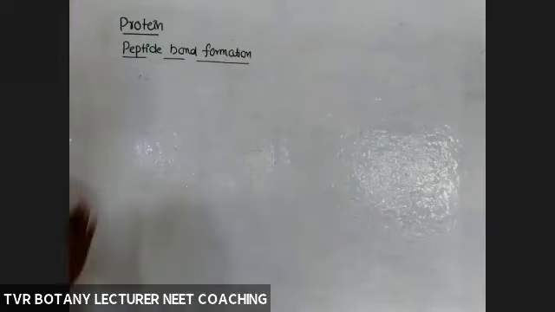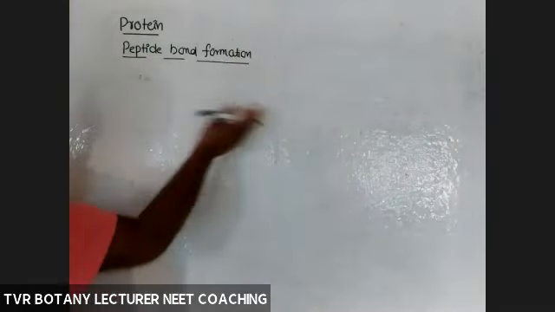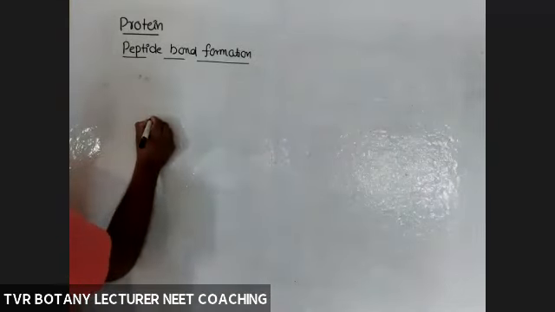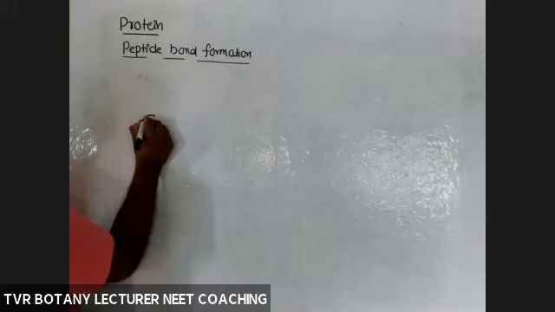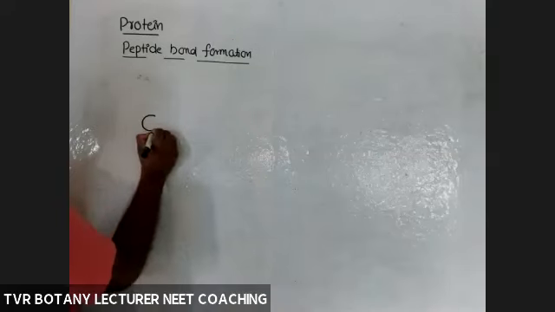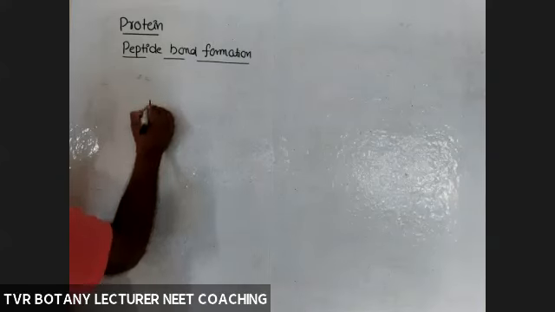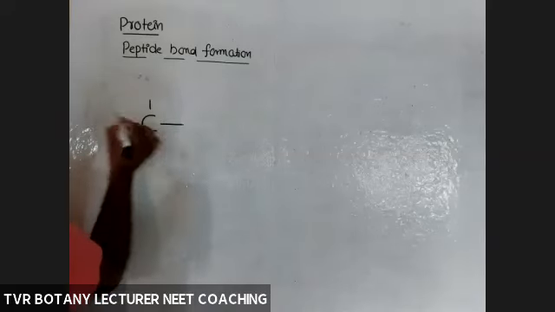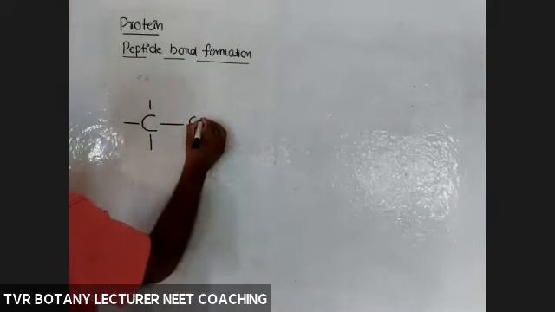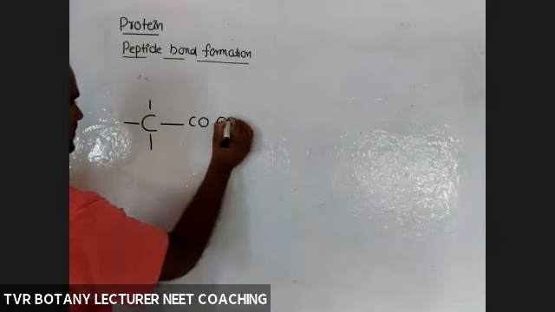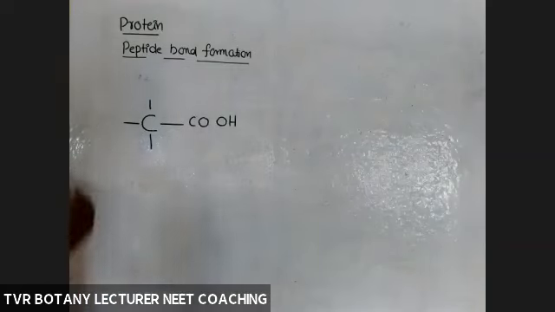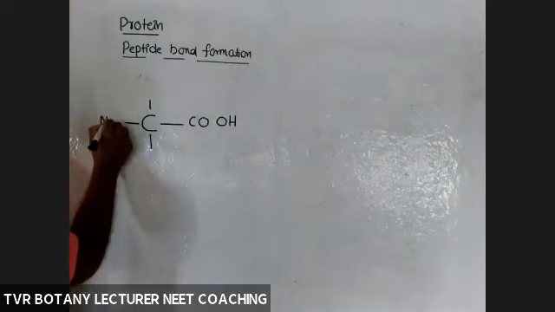Okay, so take one or two amino acids, two is enough, or we'll take a third amino acid also today. So this is the alpha carbon atom of the first amino acid, for example methionine. This is the methionine amino acid. Here is the COOH carboxylic group, and this one is the NH2 amine.